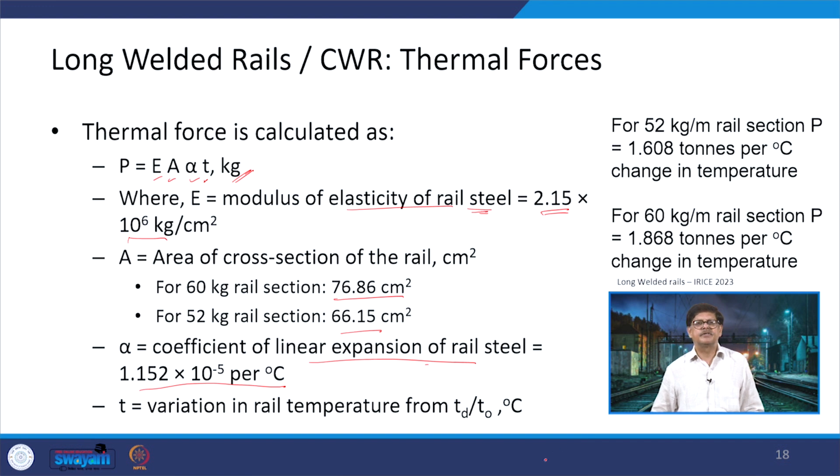And T is the variation in the rail temperature with respect to Td or T0 or whatever the condition is there, accordingly we will take it. So, it is T0 minus Tp, or if we are talking about Td. So, that is the way it will be taken.